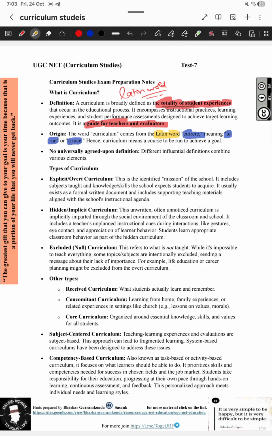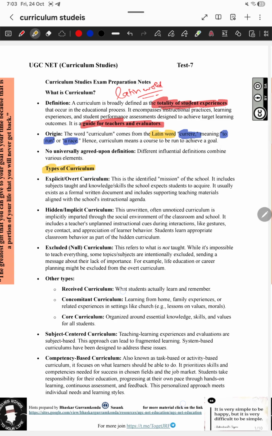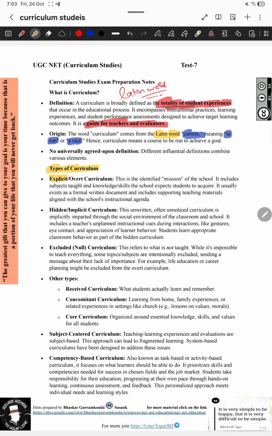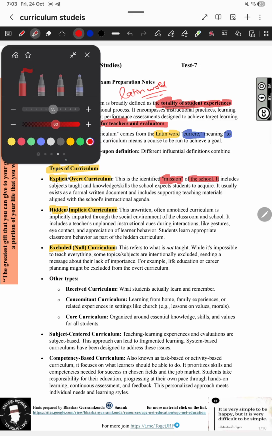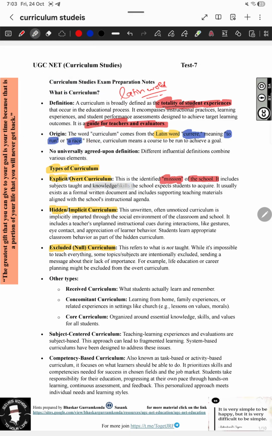There are different types of curriculum also. One is explicit curriculum or overt curriculum, hidden curriculum or implicit curriculum, excluded curriculum or null curriculum. The explicit curriculum is the mission of the school. It is the curriculum given in the school to improve students' knowledge and skills.